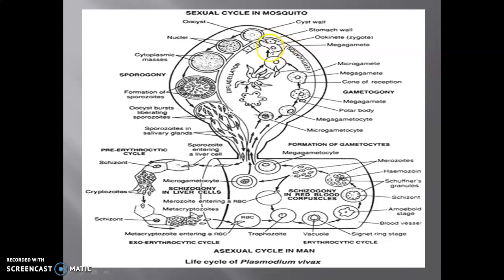Now this ookinete is attached to the stomach wall.